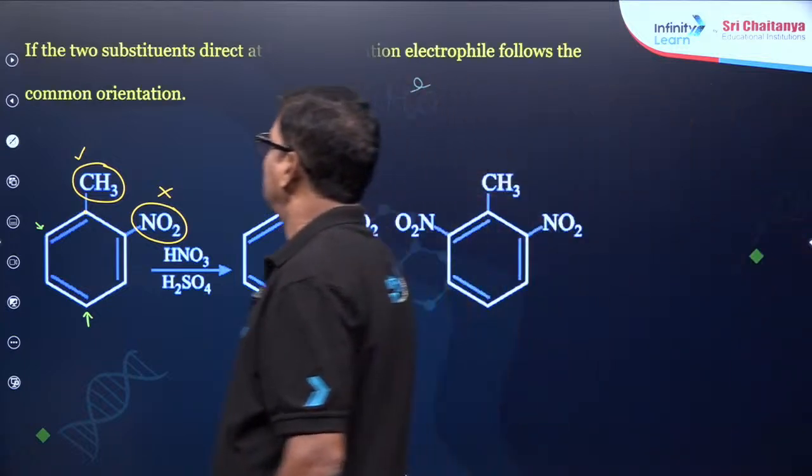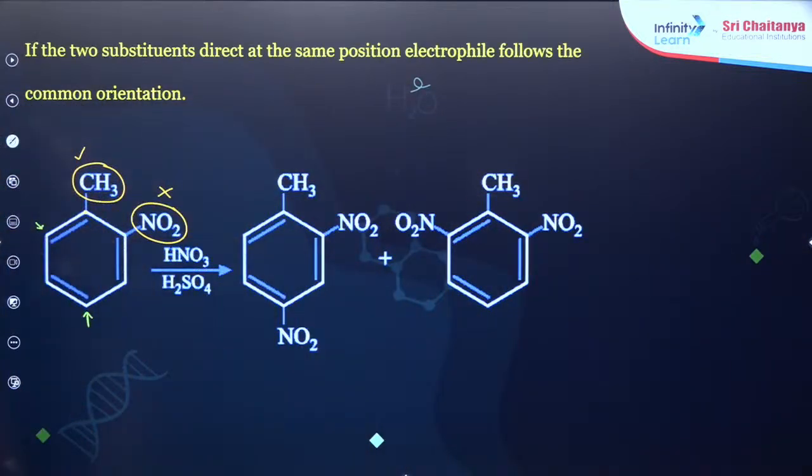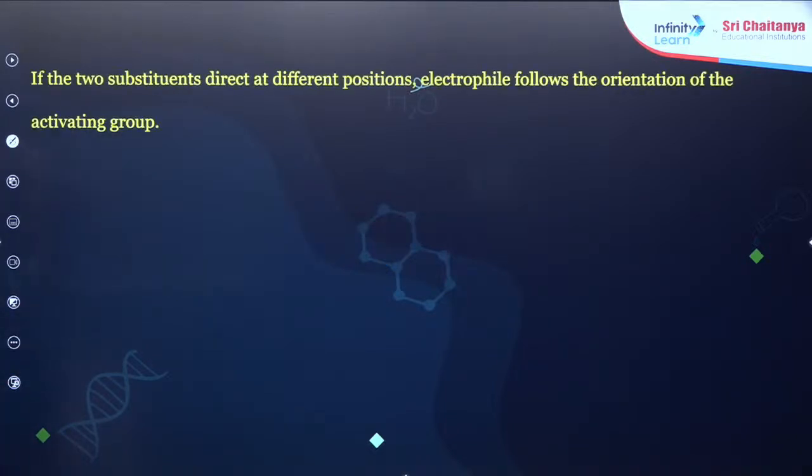Now there is one more thing. If two substituents direct the electrophile to the same position, the electrophile follows the common orientation, for example a meta position, so both will follow the same. And if the two substituents direct to different positions, the electrophile follows the orientation of the activating group.